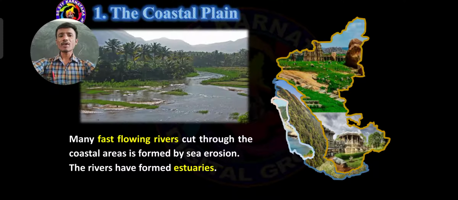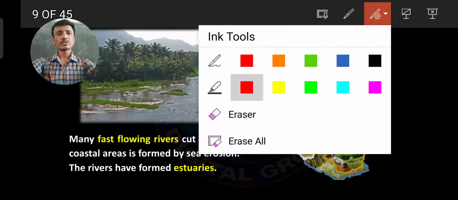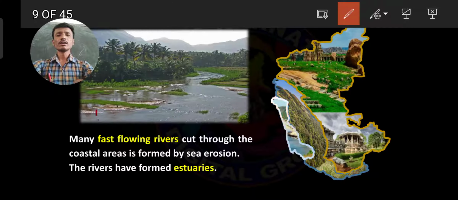So the rivers have formed estuaries. The river has formed estuaries. Estuaries is nothing but, dear students, so this is a river.